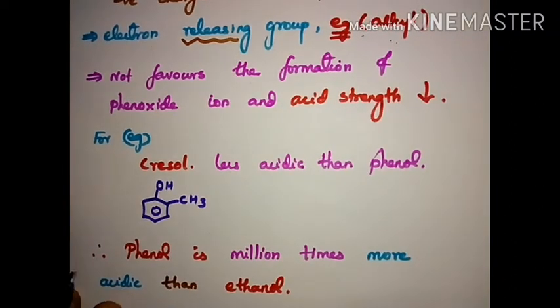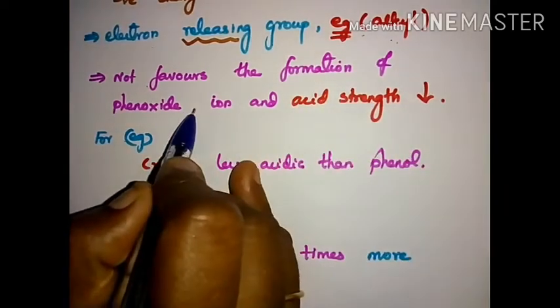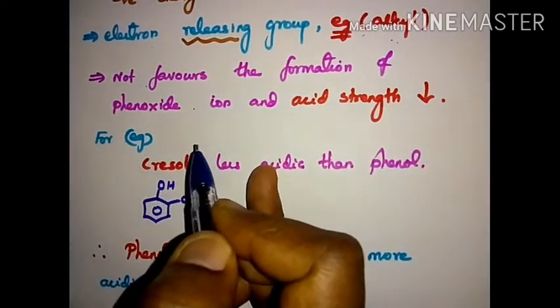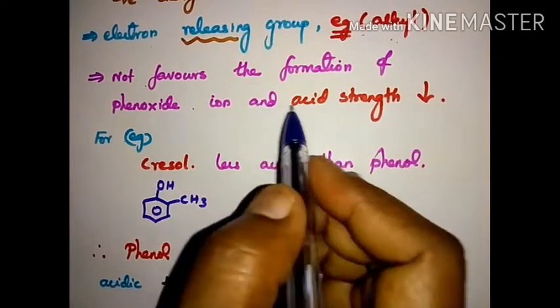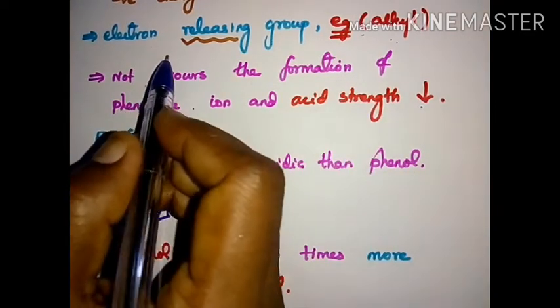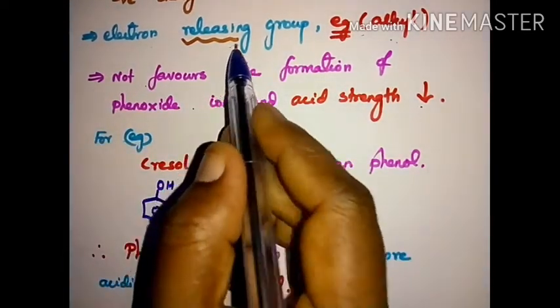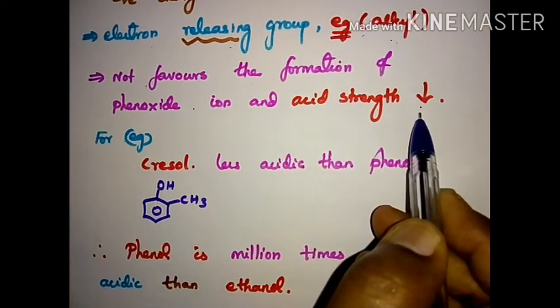So the H plus is not easily removed. It does not favor the formation of phenoxide ion, and the acid strength decreases. So commonly, electron withdrawing group increases acid strength, and electron releasing group decreases acid strength.